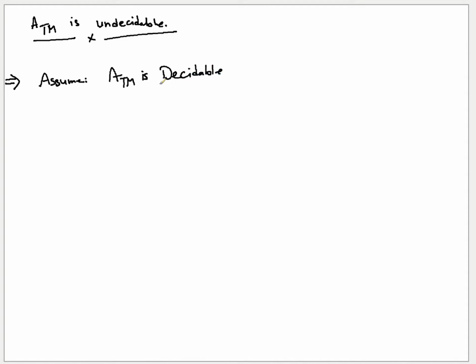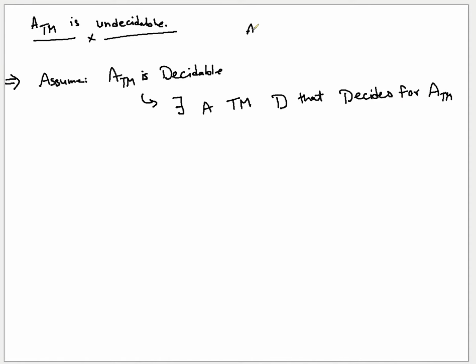When we do this assumption, what we actually assume is that there exists a Turing machine D that decides ATM. So, what was ATM?